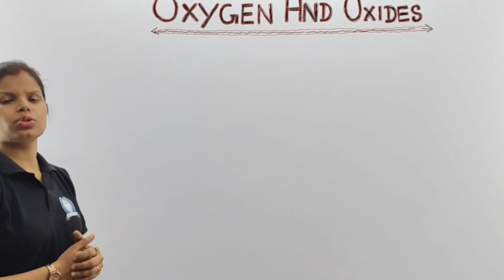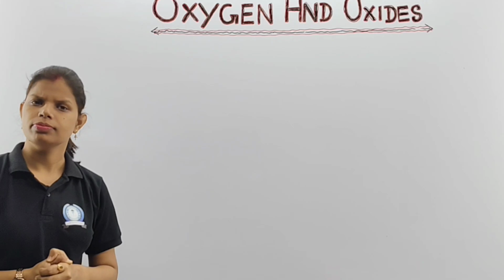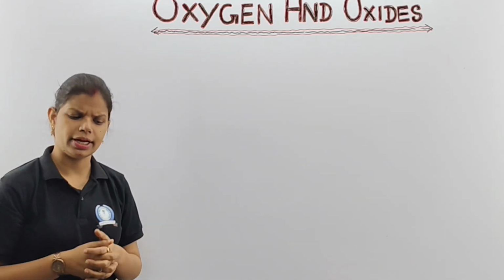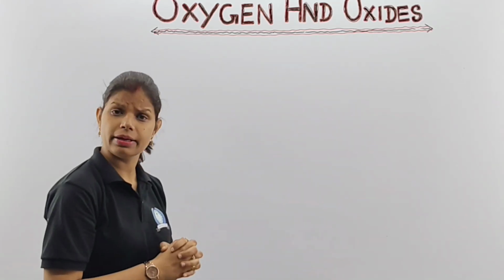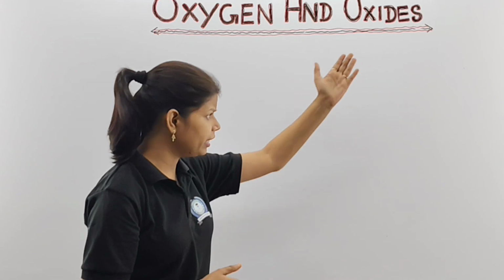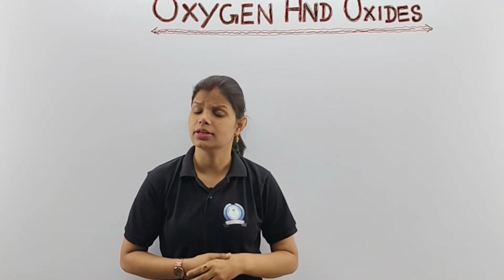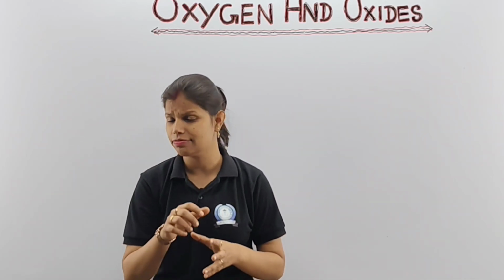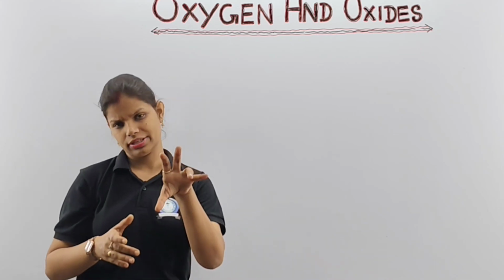We are here to discuss oxygen. Before beginning this, verbally I'll mention that oxygen is present in our periodic table, and in the periodic table it is represented in which family? It is represented in its own family, that is called the chalcogen family. Clear, no? In that family there are many other elements, but we are not going to read about the other elements in the oxygen family. We are simply going to read about oxygen.